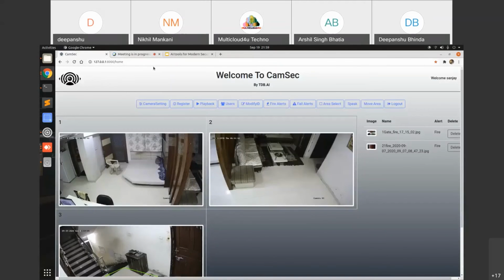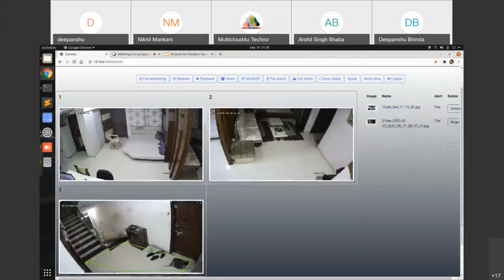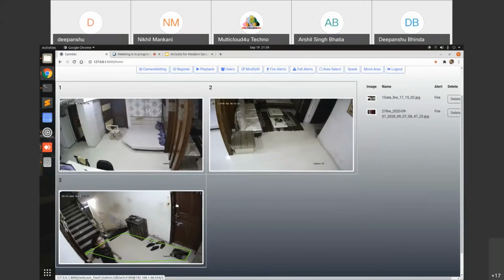As you can see, this is the front end page of our UI, and it is performing various kinds of functions. Whenever a person is detected in a restricted area, it will save the image.